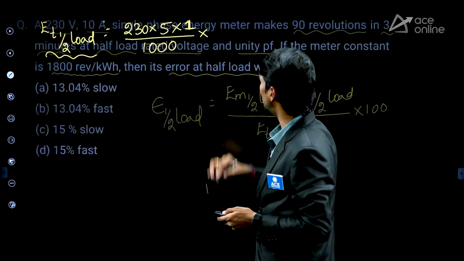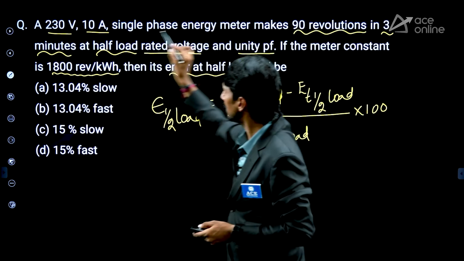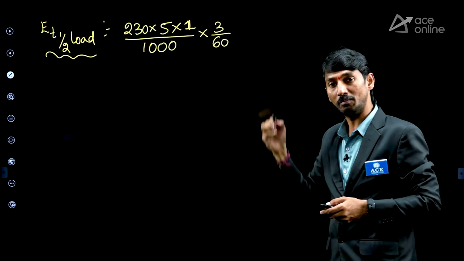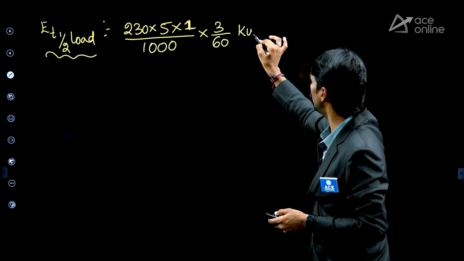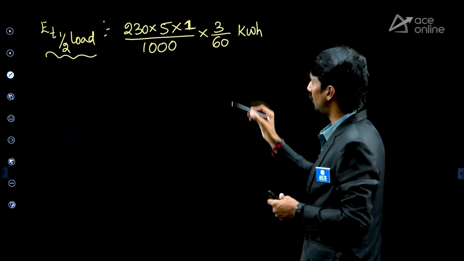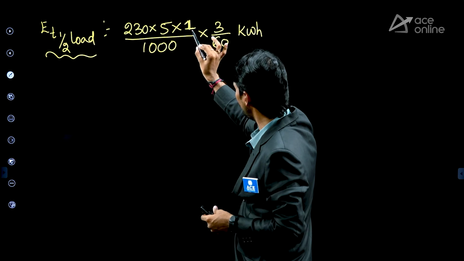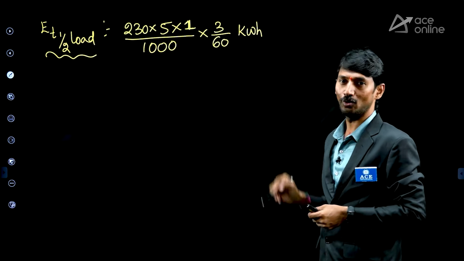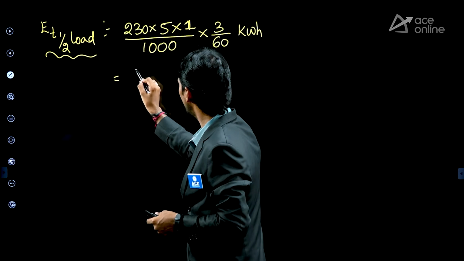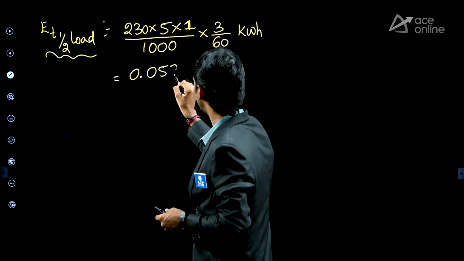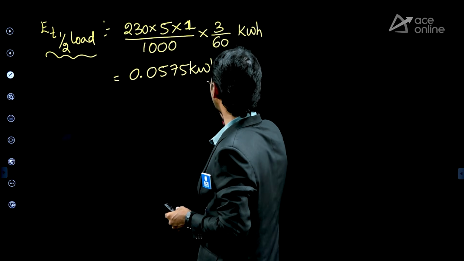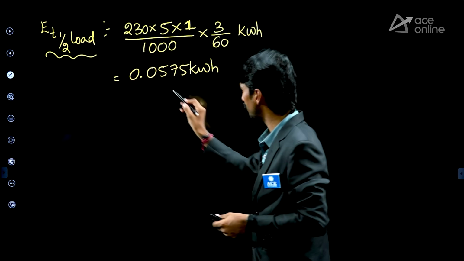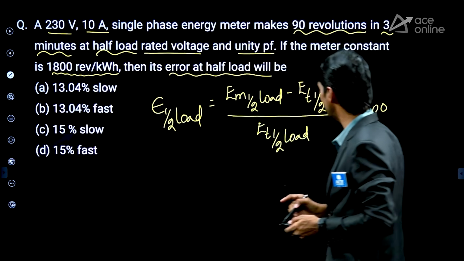Kilowatt into, what is the time? Time of operation is 3 minutes. So therefore, 3 minutes I'm converting into 3 by 60 hours. So therefore, this value is kilowatt hour. Okay, what you have done? V into I into cos phi by 1000 means kilowatt, 3 minutes, 3 by 60 hours, so kilowatt hours. Now, if you simplify this, you will get 0.0575 kilowatt hour. This is the true value of energy. Okay. So after getting this true value of energy, what else do we require?